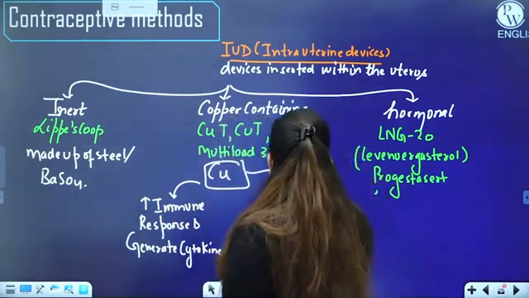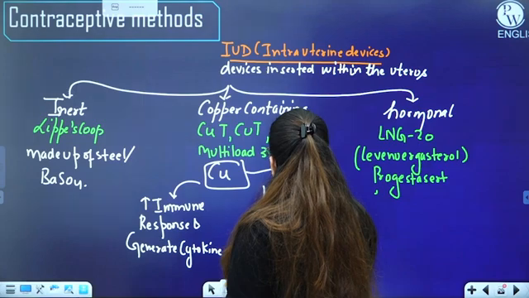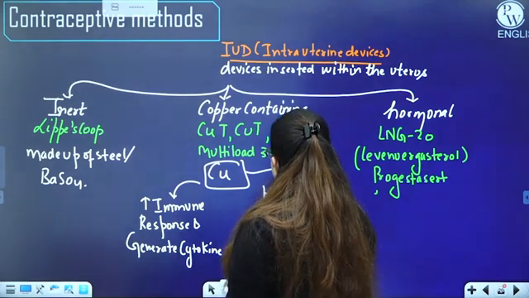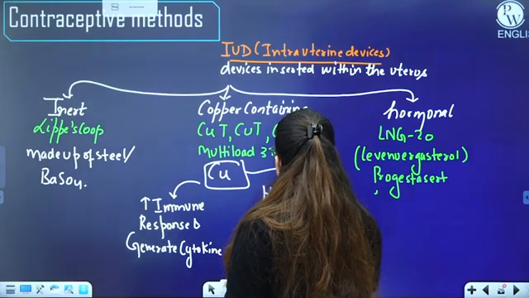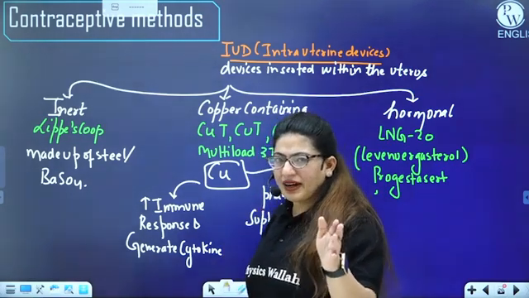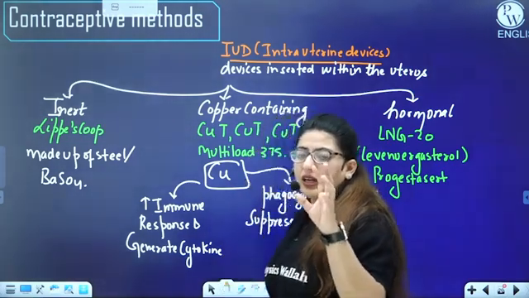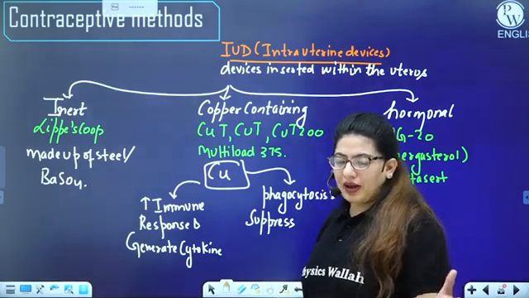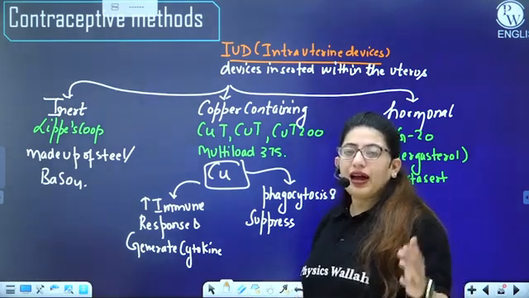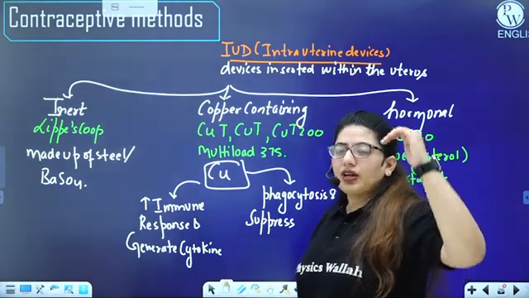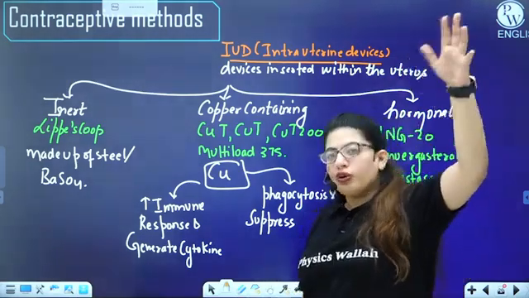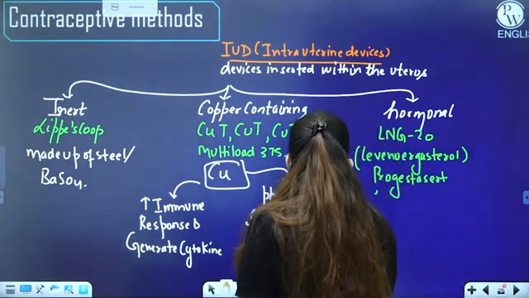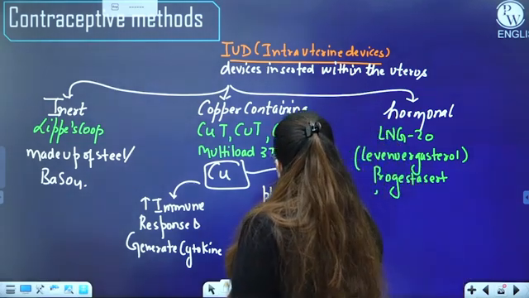Then we have another thing, phagocytosis, and it suppresses motility of sperm. That means the sperm swims, right? So this one can actually phagocytose or engulf the sperm, or help in engulfing by the macrophages. And also it can suppress its motility, so that the sperm will not run towards the fallopian tube and there will be no pregnancy. It suppresses the motility of sperm.